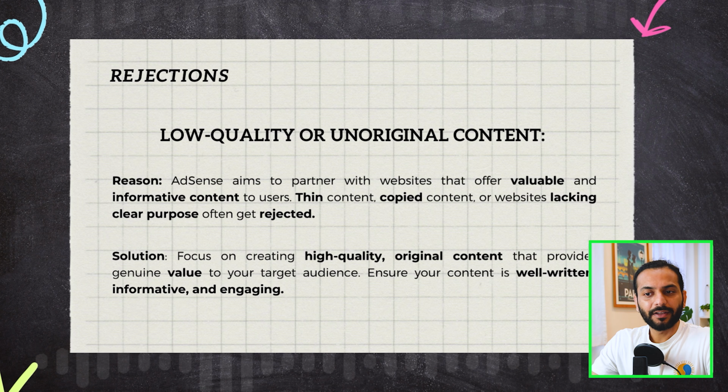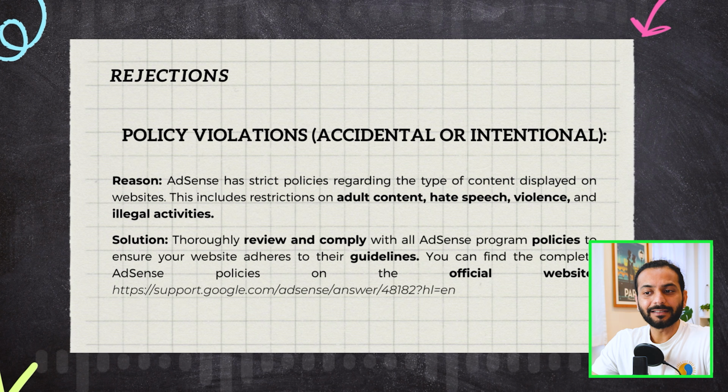Another reason for AdSense rejection could be policy violations. AdSense has a very strict policy regarding the type of content displayed on the website. If you have adult content, hate speech, illegal activity content, or anything related to violence, your AdSense application could be rejected. Check your blog posts. Make sure you do not have any banned words from Google. If you have any banned words on your website, your application might be rejected from Google AdSense.